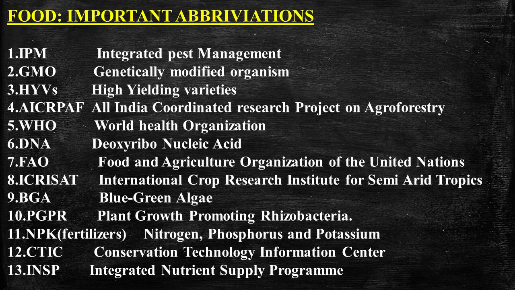ICRISAT is International Crop Research Institute for Semi-Arid Tropics, and this institute is situated in Hyderabad. BGA is blue green algae. PGPR is plant growth promoting rhizobacteria. NPK with reference to the fertilizer, where N is nitrogen, P is phosphorus and K is potassium. CTIC is Conservation Technology Information Center. INSP is Integrated Nutrient Supply Program.